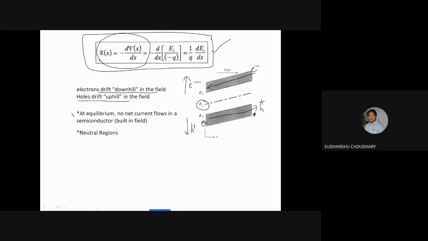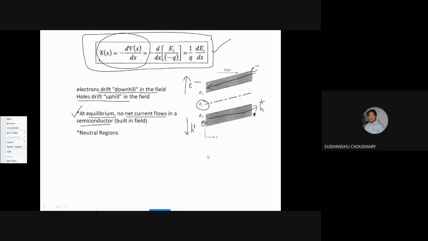Another important concept here is that at equilibrium, no net current flows in a semiconductor. Okay. So at equilibrium, there is no net current flow in a semiconductor, because drift and diffusion both balance out each other. And let us say that because of some reason there is some diffusion.